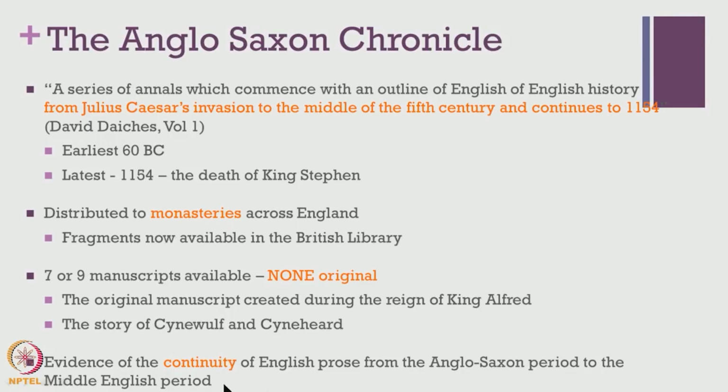And this document becomes important in ensuring a kind of continuity into the Middle English period, because we find that the Anglo-Saxon Chronicle spans a vast amount of time from 60 BC till about 1154. In that sense, we have a document which enables us to seamlessly enter the Middle English period and also identify certain continuities which are present not just in prose but also in the cultural and religious life of England.